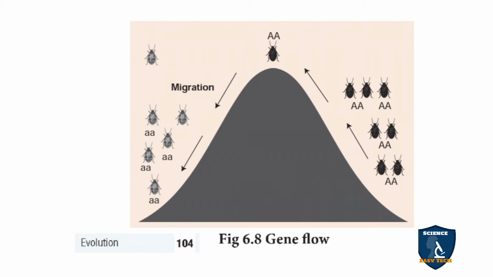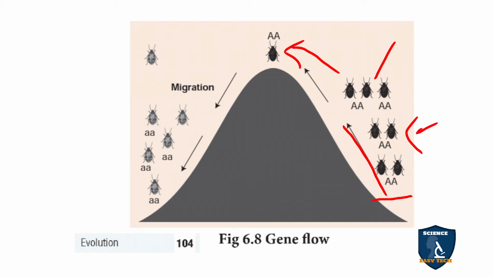You can see here migration, immigration and emigration. You can see the gene flow, how it takes place in the birds. Capital A is the dominant one, flowing. First dominant, another one dominant. Here one set is capital A and the next set is also capital A. Both are capital A, so they are crossed like that. In the next generation you get the same, capital A.